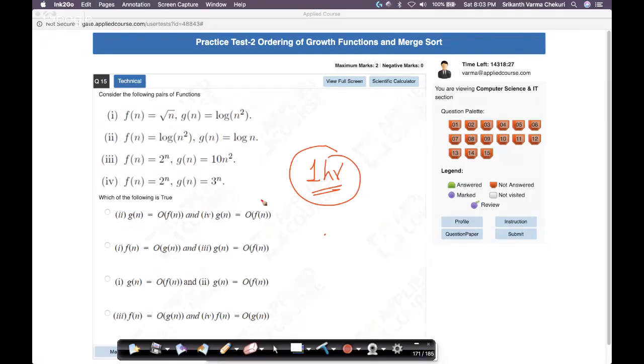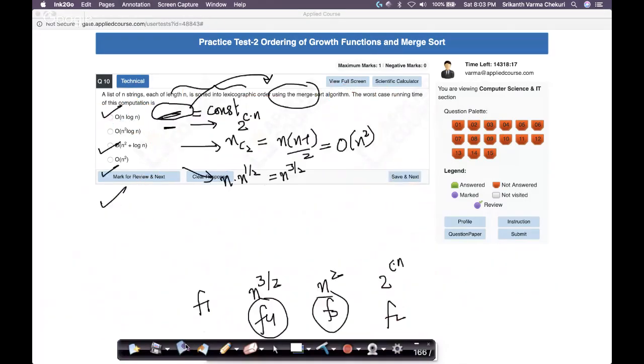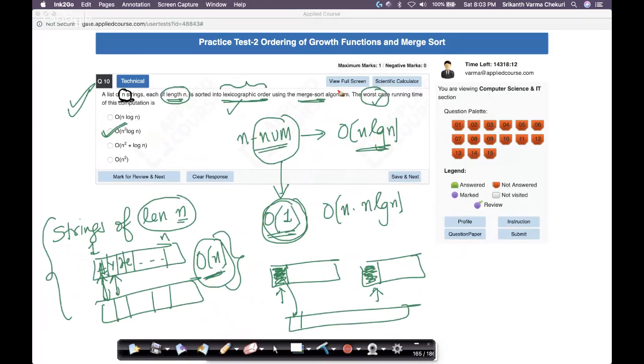Who wants to repeat? Oh, you want me to repeat the 10th question? So let's go through that. Okay, sure, no problem. What is the 10th question here? Oh, the 10th question is the string comparison thing, right? So let me get the notes for it. Okay, so the 10th question notes is this.